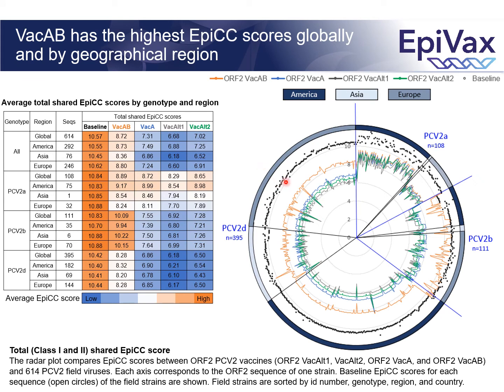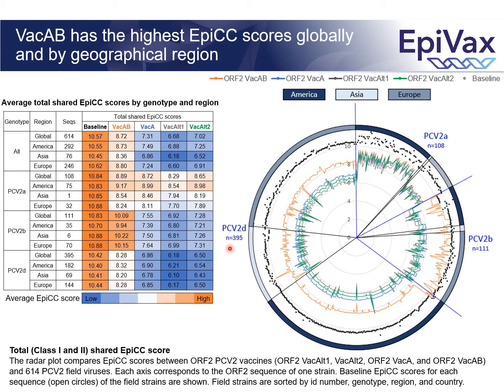It compares 3 monovalent PCV2A vaccines and 1 bivalent vaccine against 614 PCV2 filostrains from genotypes A, B, and D. The bivalent vaccine is shown in orange, vaccine A is blue, VaxAlt is gray, and VaxAlt2 is green. Filostrains are sorted by genotype and by geographical region. Strains from America, Asia, and Europe are grouped, and they are colored in different shades of blue.